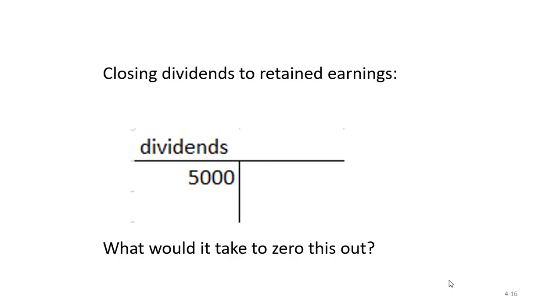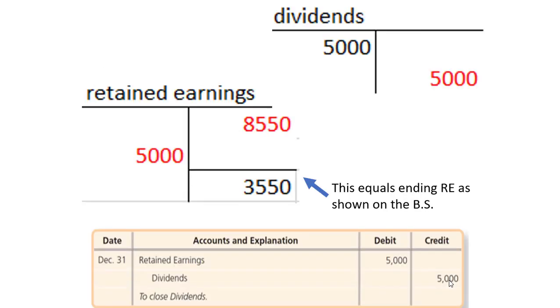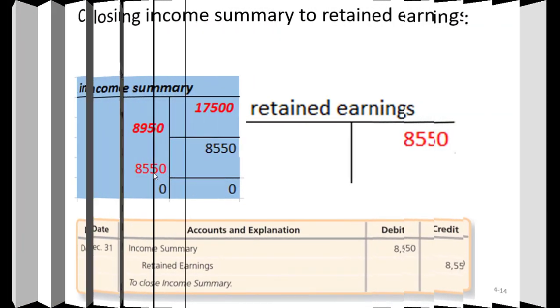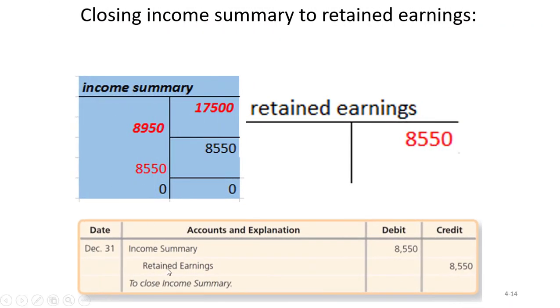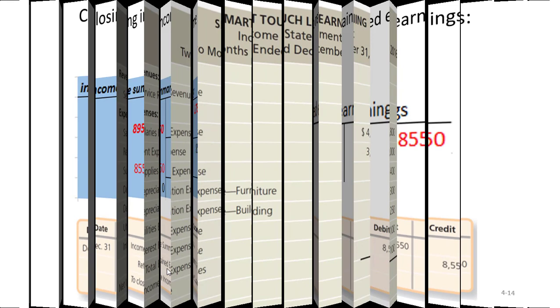Now, if you recall, the adjusted trial balance showed dividends with a debit balance of $5,000. What's it going to take to get rid of those? You guessed it, a $5,000 credit. So notice this goes straight to retained earnings, and also this impacted retained earnings when we closed out the income summary account.